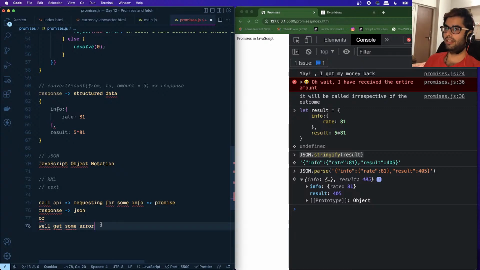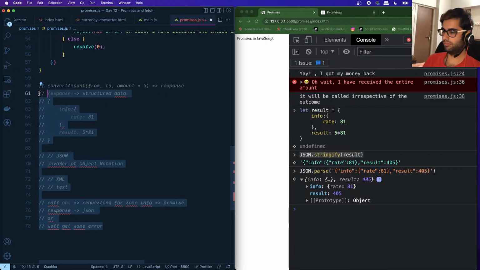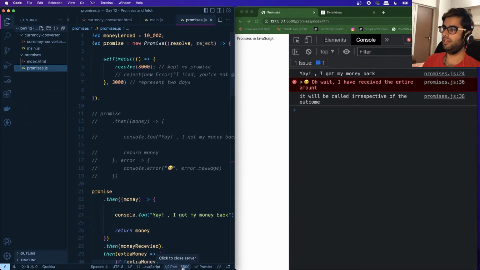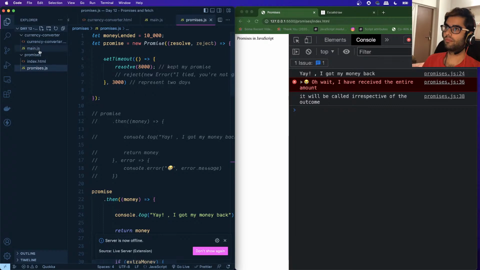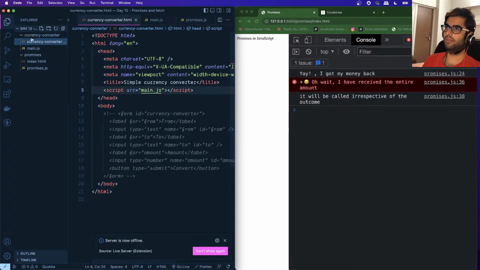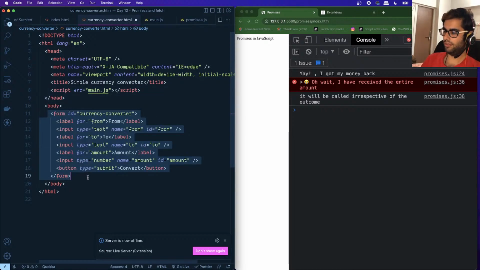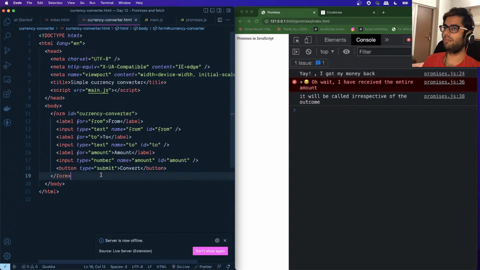So let's understand this further with the help of a currency converter application. Let me comment out all of this, and let me stop the server. I have this piece of code available over here, and we will create an HTML form.